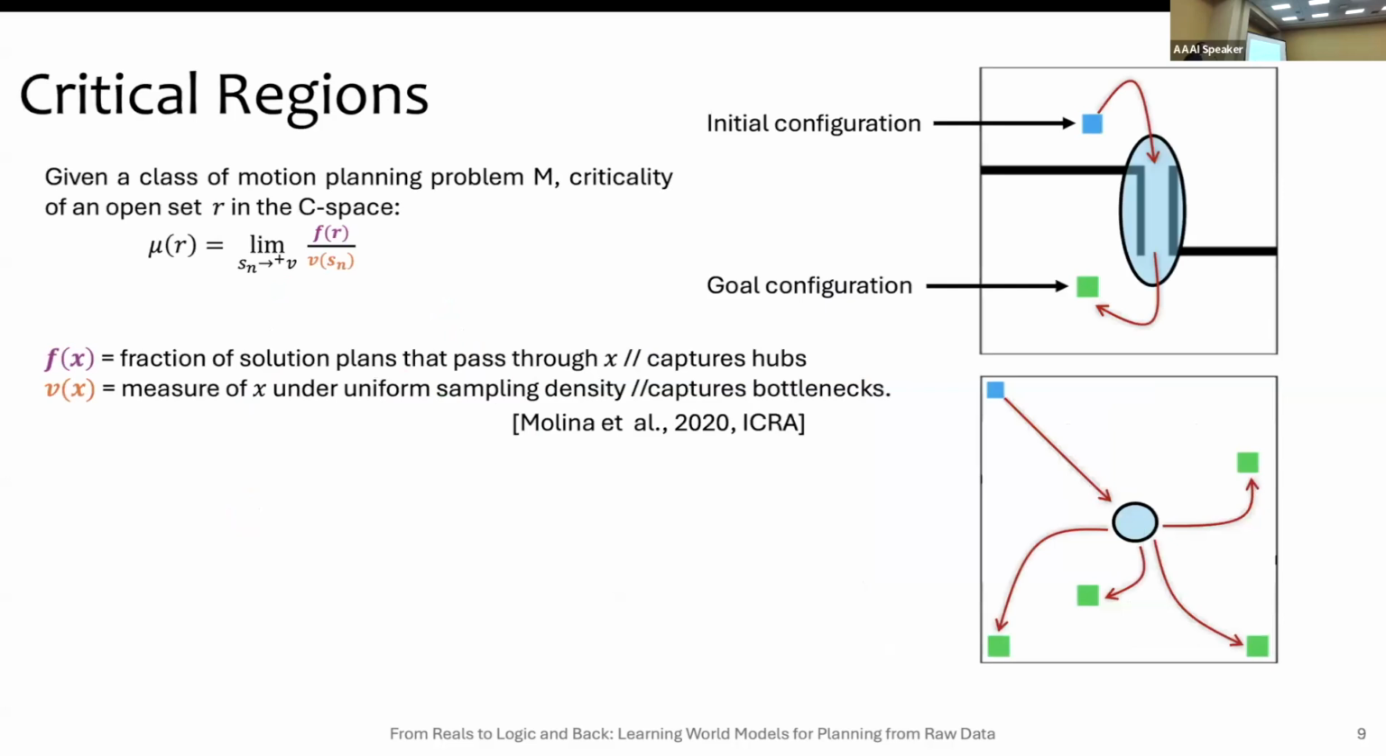What we use is something we call critical regions. They are a generalization of bottlenecks and hubs in the configuration space of the robot. Basically, hubs are easy-to-access areas, in the sense that from there I can access a lot of things in the environment. And bottlenecks are areas that are very hard to sample. When we combine them into a single definition, we get critical regions.